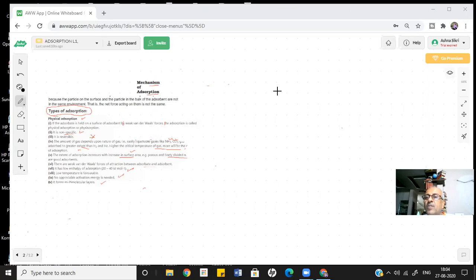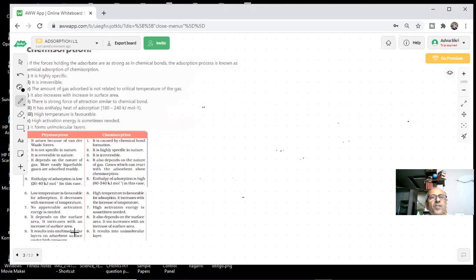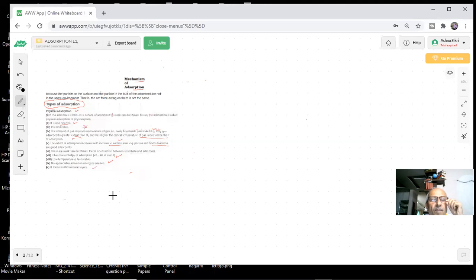Getting further into the topics, our main topic today is the types of adsorption. What are the types of adsorption, students? What we want to discuss in this topic is the various types of adsorption.